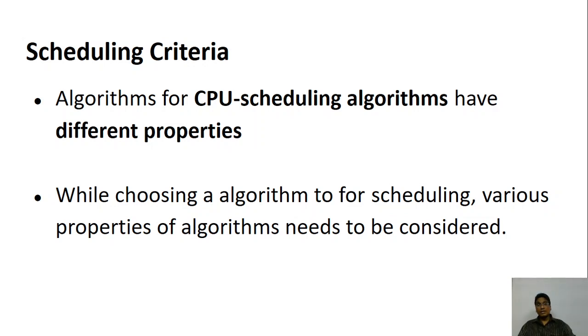Every algorithm has certain properties, and we need to select one for our program. So should I go for first come first serve, shortest job first, or round robin scheduling? Which one should I select?